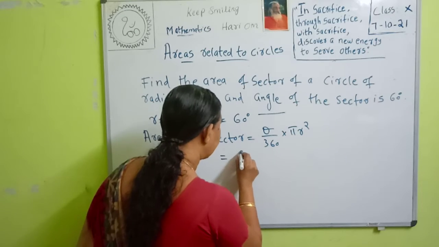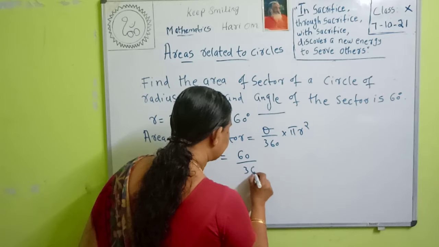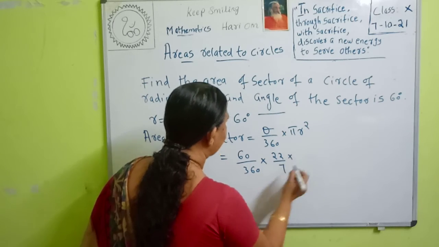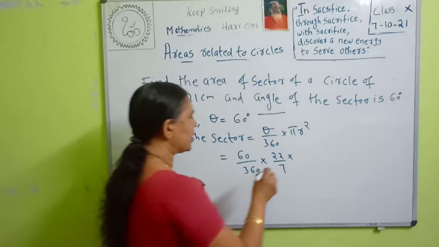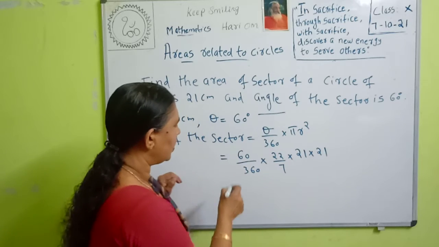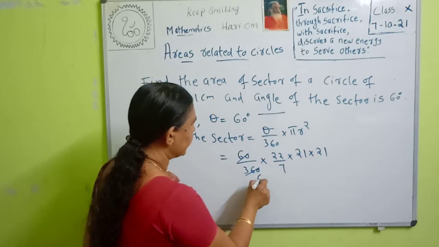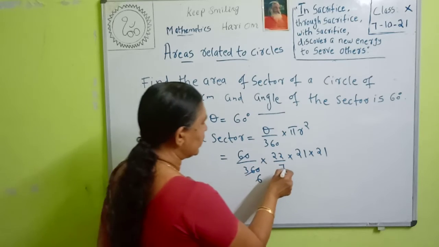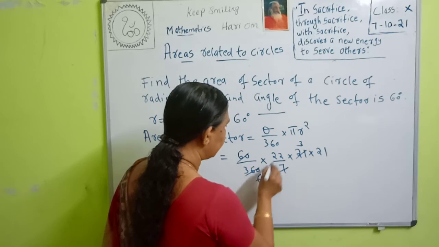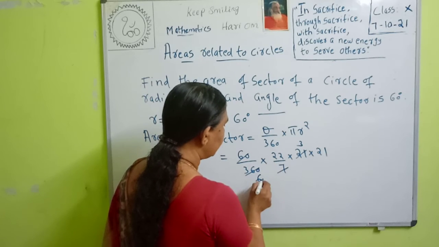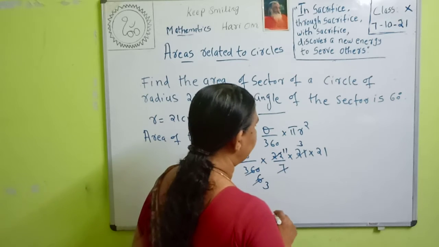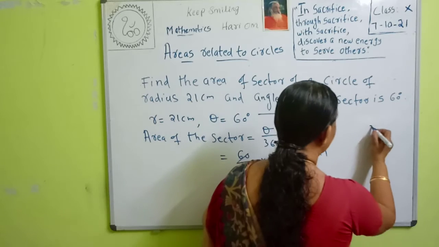Here the angle of the sector is 60 degrees. So it is equal to, instead of theta we write 60 by 360, into pi we can write as 22 by 7, into r square. What is r here? 21. So it is equal to 21 into 21. Here we can cancel this 6. Then we can divide by 7: 21 by 7 is 3. Then 6 also we can divide by 2. That is 11 into 3 into 21. 11 into 3 is 33. What is 33 into 21?